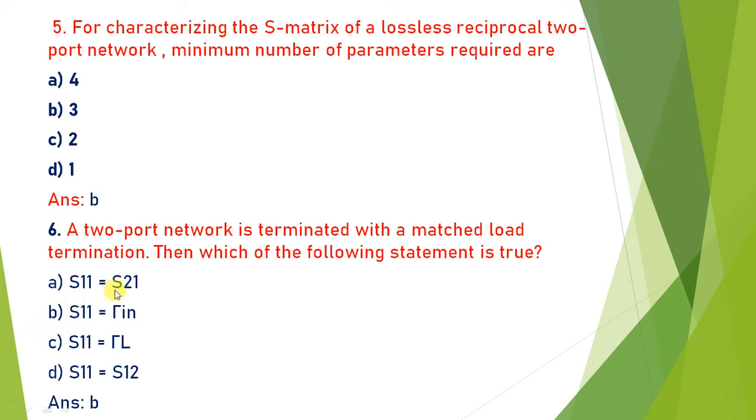S11 equal to S21, that is not true. S11 is equal to the input reflection coefficient, that is true, the statement is right. S11 equal to tau n is wrong. S11 equal to S12 is again wrong. So which condition is satisfied? S11 is equal to gamma in. For a matched load termination, the true conditions are S11 is equal to S22, S11 is equal to gamma in, and S22 is equal to gamma L. Only one condition is present here: S11 is equal to gamma in. So the answer is B.